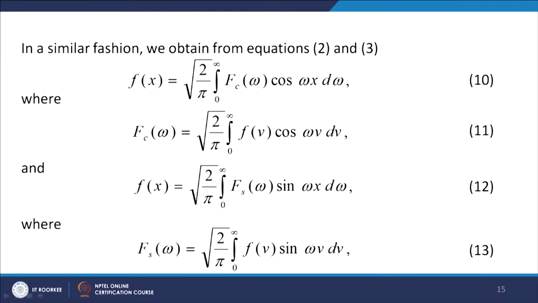So, from that representation f(x) becomes the Fourier cosine integral, 2 over pi, integral 0 to infinity of f(b) cos omega b db d omega. You can break this into two parts, root 2 over pi and then root 2 over pi.